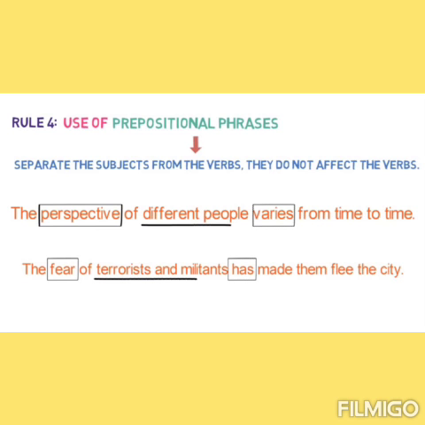Next rule, use of prepositional phrases. We have to separate the subject from the verbs. They do not affect the verb. For example, the perspective of different people varies from time to time. Here, the perspective of different people is a phrase in which the main thing we are talking about is the perspective, right? So perspective is in the singular form. So the verb must agree with this singular number and it must be in singular form.